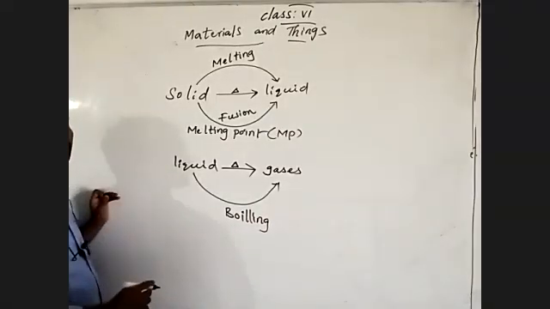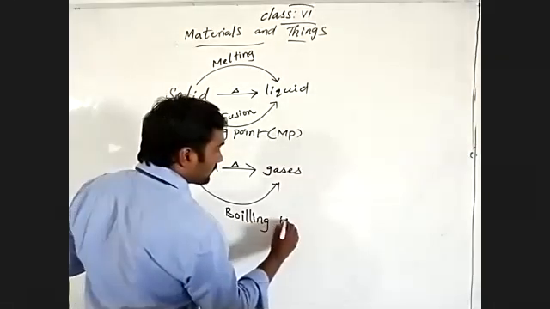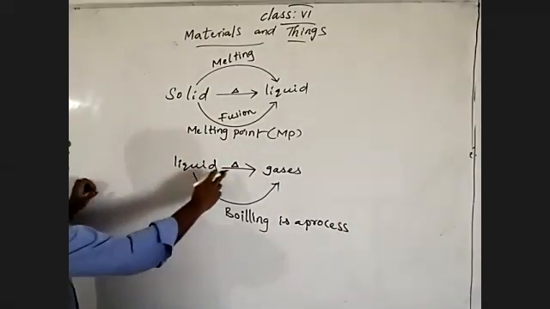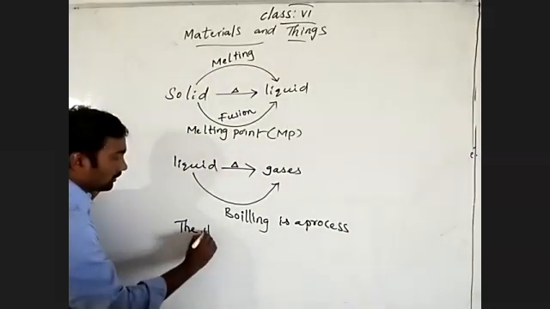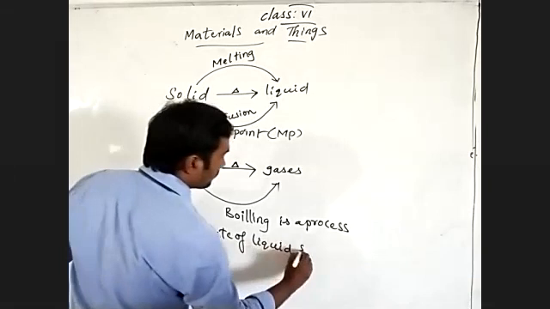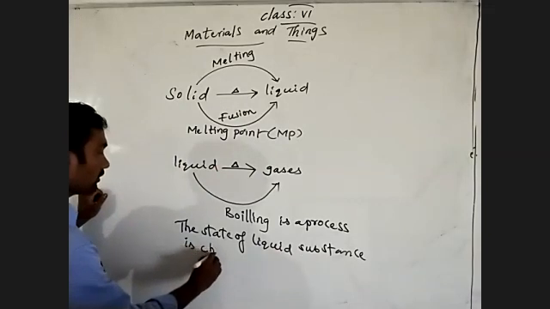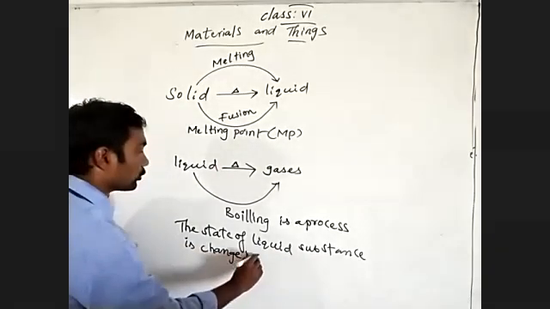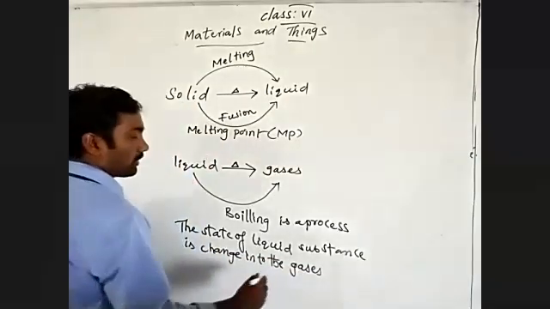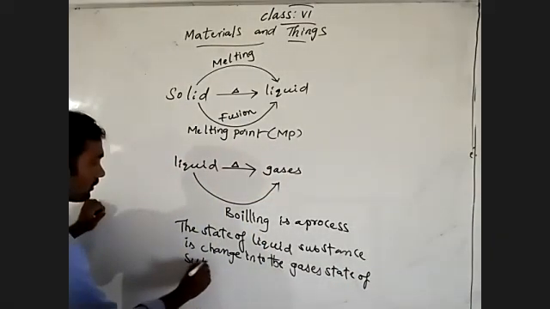Boiling is the process in which the state of a liquid substance is changed into the gaseous state of substance.